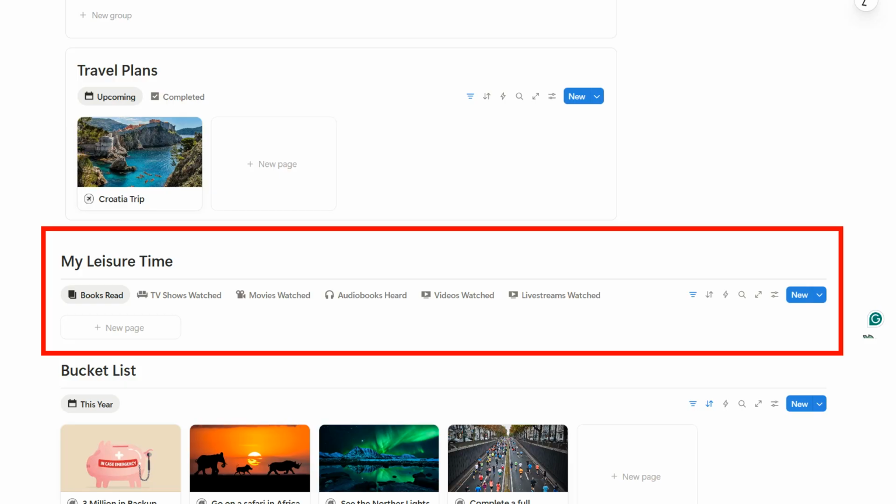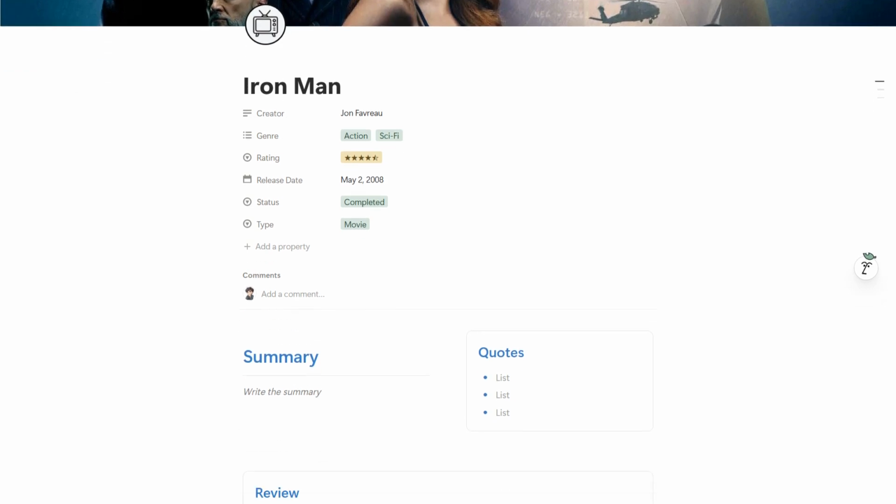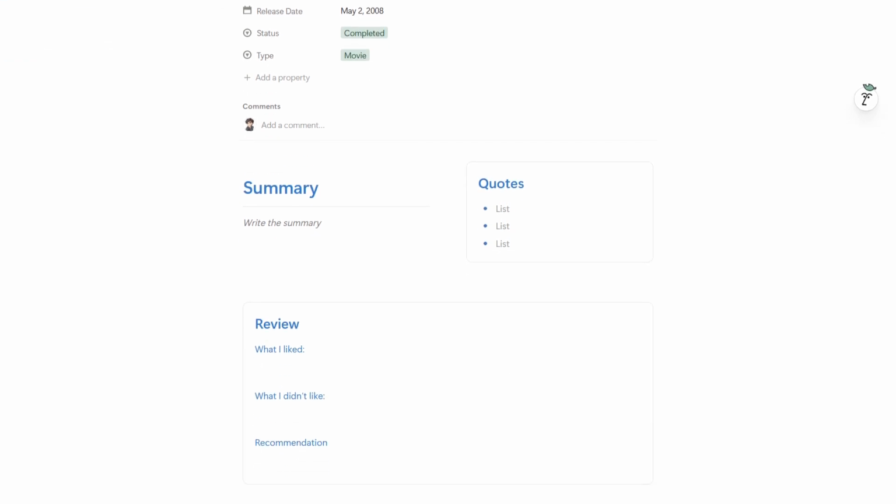The My Leisure Time section helps you keep track of the entertainment content you consume. This includes books, movies, TV shows, audiobooks, videos, or live streams. You can mark whether you have already watched or read something, whether you are currently consuming it, or whether you want to experience it in the future. This creates a personal library of all the content that has influenced or entertained you.